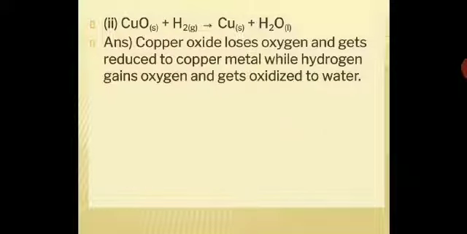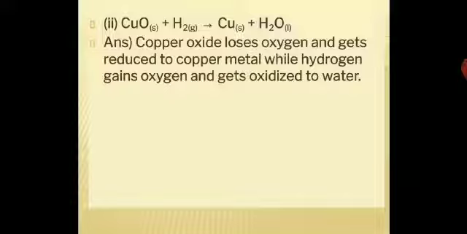Copper plus H2 gives you copper plus H2O. Now over here, copper oxide is losing oxygen and therefore it is getting reduced to copper metal, while hydrogen gains oxygen and gets oxidized to water. So over here copper oxide is losing oxygen, therefore it is getting reduced, and therefore copper oxide will be what?